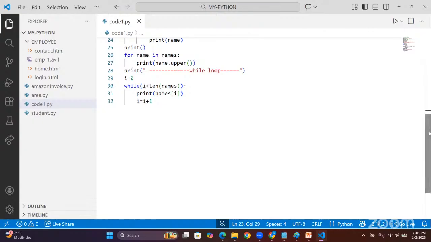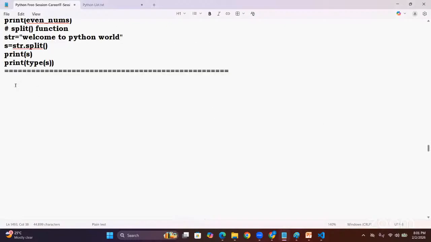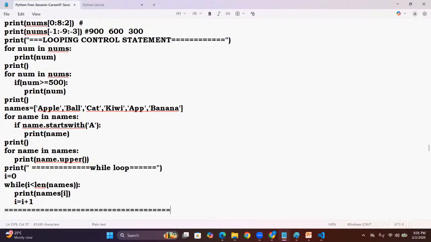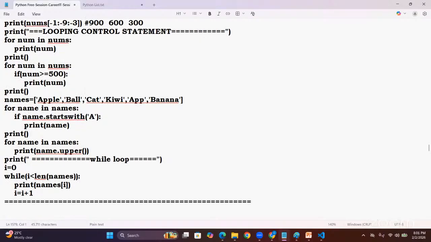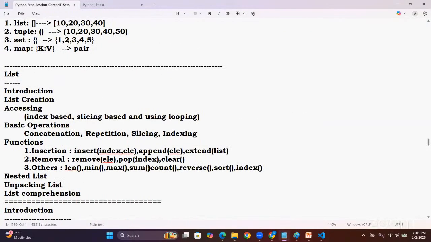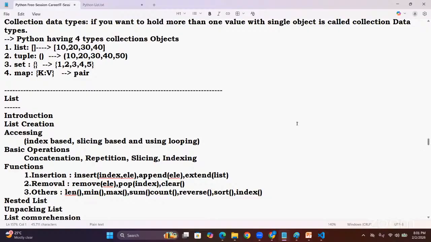In looping, while and for both are clear? So this is the story about our list collection. Sir, it is not yet completed; 50% is completed. Today we saw introduction, creation, and accessing. And tomorrow we'll see how to manipulate lists. We said list is mutable, right? Mutable means how we can add a new element, how we can remove it, how we can find the min value and max value.